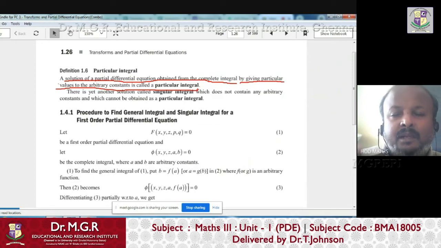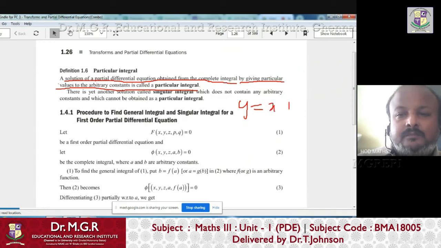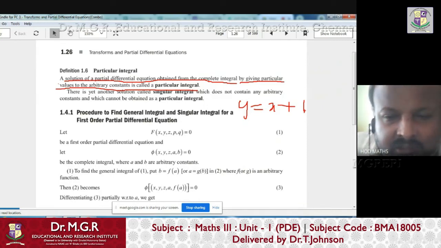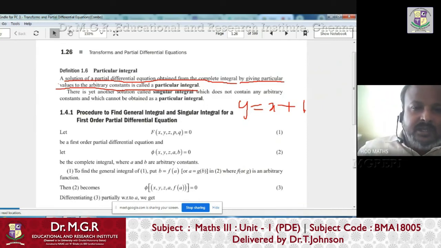But we can't give arbitrary constants just anything. So always a differential equation is given with a condition. Using that condition, we are able to find the fixed value for the arbitrary constant. Once you find the fixed value, you put it in place of the arbitrary constant. Then the arbitrary constant is removed from the solution, and it becomes a fixed constant like y equals x plus 1. Then that y equals x plus 1 is called the particular solution.